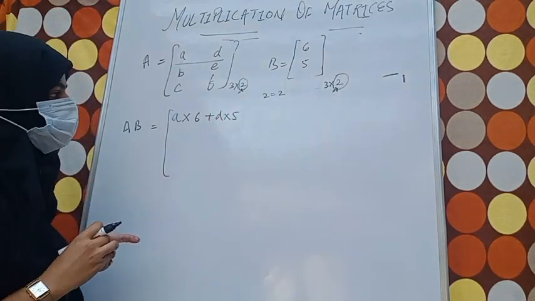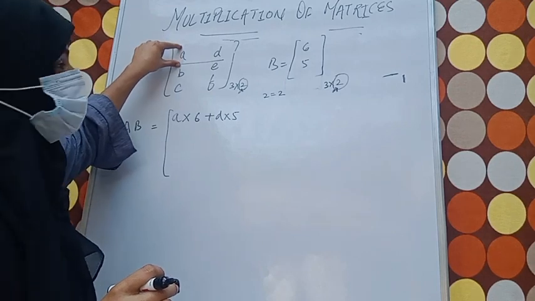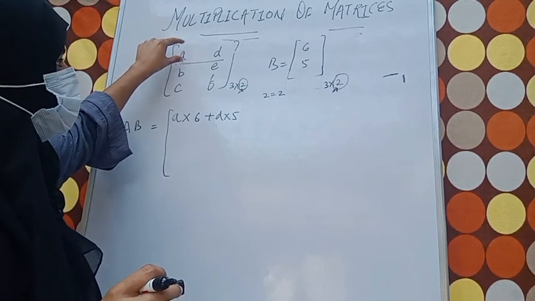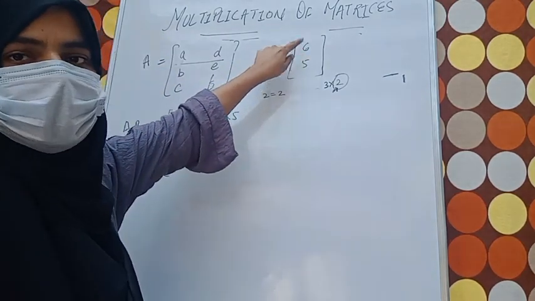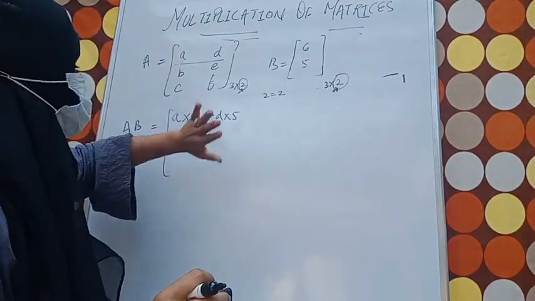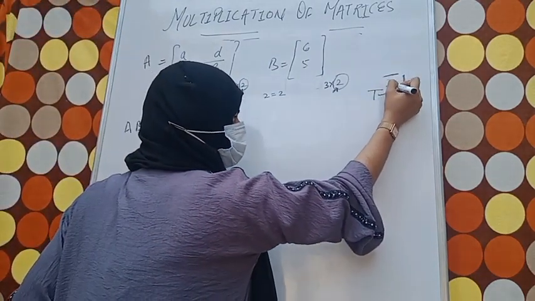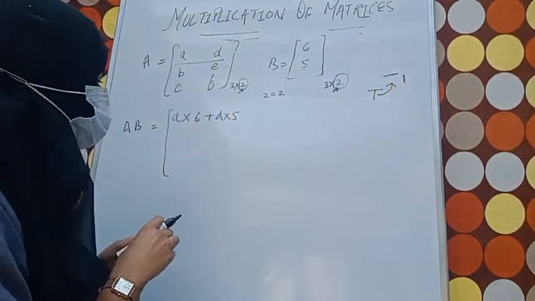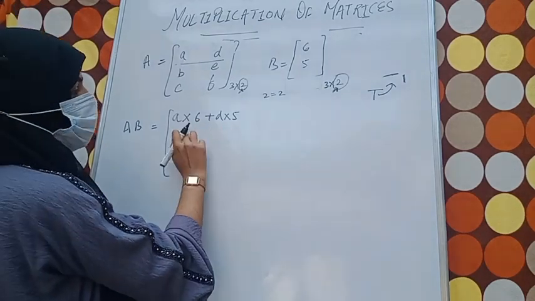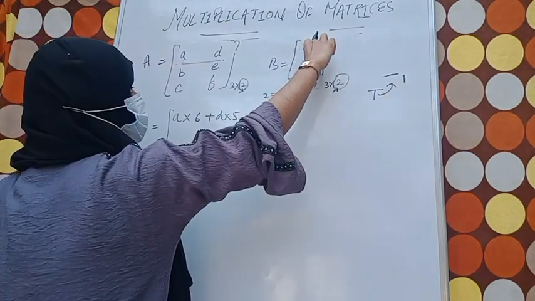This is what we did. First element of first matrix is multiplied with the first element of the second matrix first column. Okay, remember T. So we did this. That's why you will remember the multiplication rule. This is done. Now how we will obtain the second? Same thing cannot be multiplied by further.